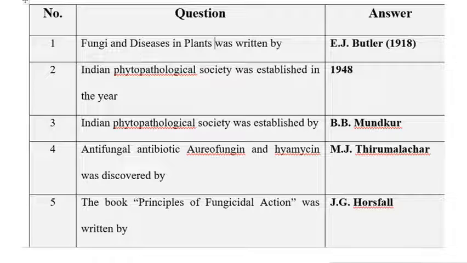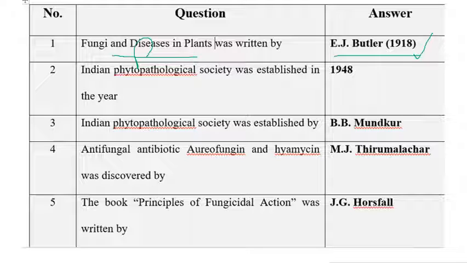So the first question is: Fungi and Diseases in Plants was written by E.J. Butler in 1918, whereas Fungi and Plant Diseases was written by B.B. Mundkur in the year 1948. These two books are very important and most of the time we can expect at least one question from this. So Fungi and Diseases in Plants was written by E.J. Butler. Fungi and Plant Diseases was written by B.B. Mundkur.